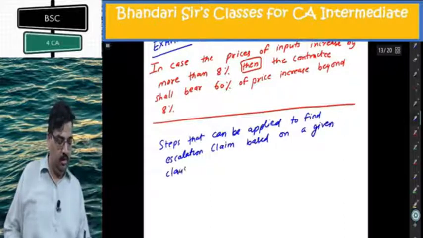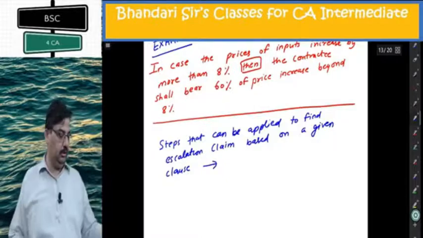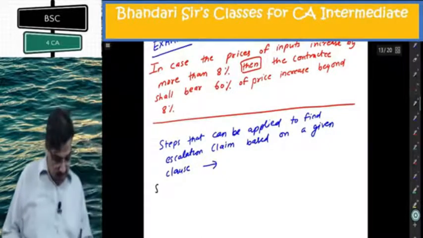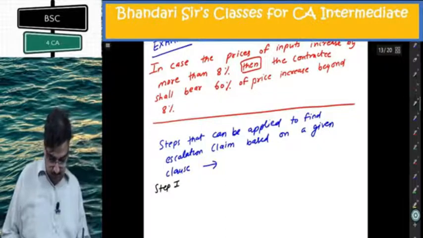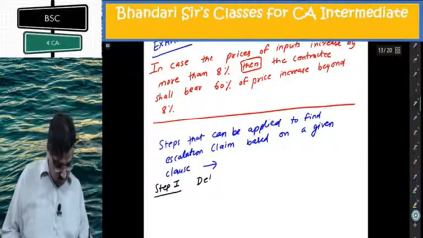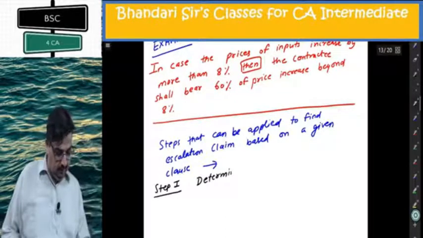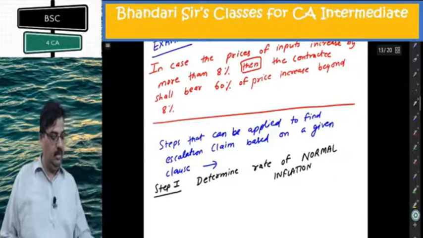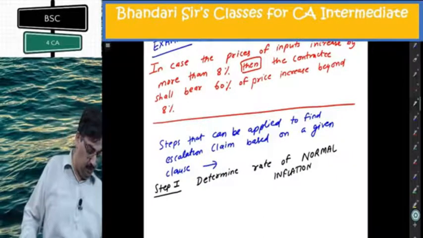It is not based on the quantities or standard quantity or rates given. Step 1: Determine the rate of normal inflation. In my example, it is 8%.